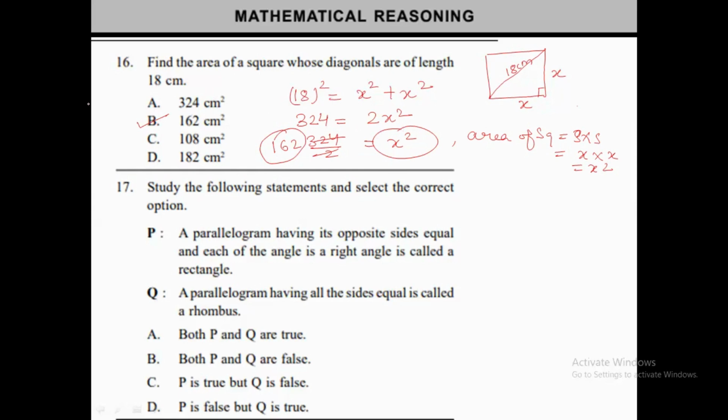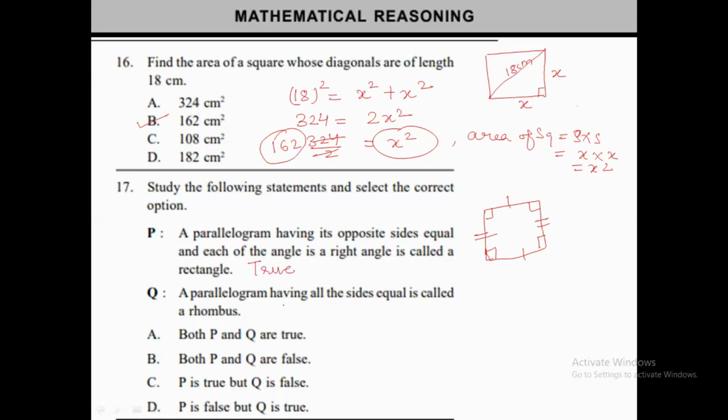Now question number 17 is saying that a parallelogram having its opposite sides equal and each angle a right angle is a rectangle. Okay, suppose one parallelogram is there, and it is saying that opposite sides are equal to each other and all angles are of 90 degrees. So yes, it will be a rectangle because the main properties of a rectangle are that the opposite sides are equal to each other and all angles should be of 90 degrees, which are right angles. So yes, such a parallelogram will be a rectangle. Understood? So our statement P is true.